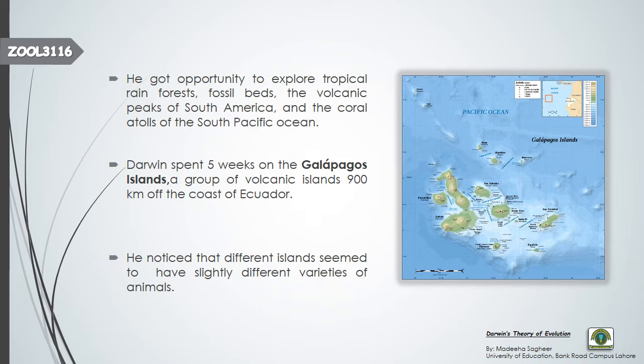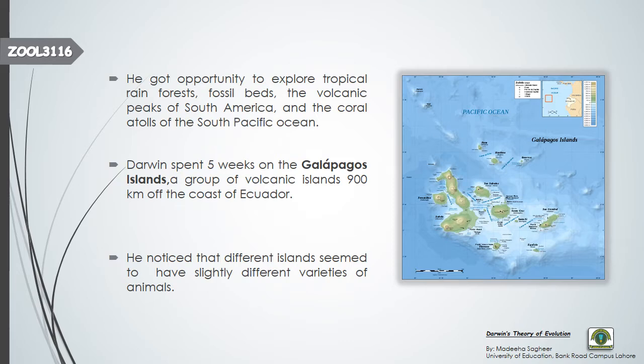That was the visit to the Galapagos Islands. If we talk about the location of the Galapagos Islands, then they are located 900 kilometers off the coast of Ecuador. At the Galapagos Islands, he spent almost 1 month there, almost 5 weeks, and he noticed there is a variety of animals, including tortoises and birds that seem to be different from the mainland.